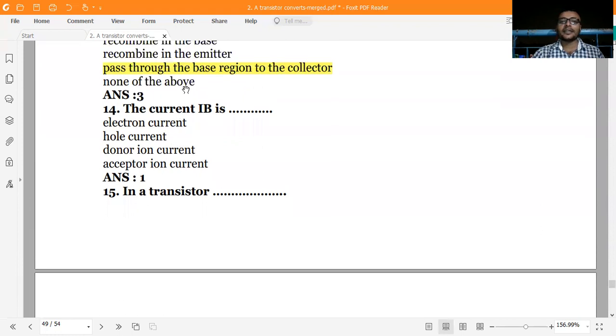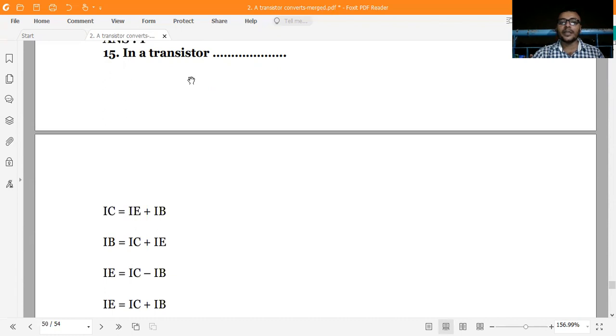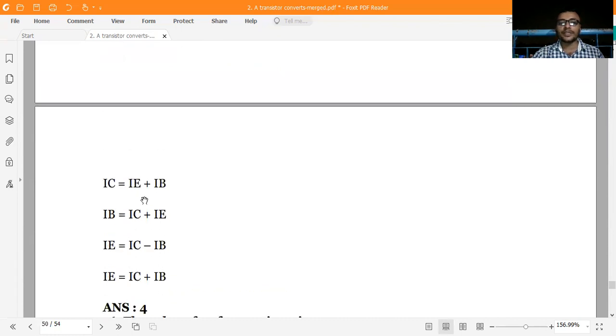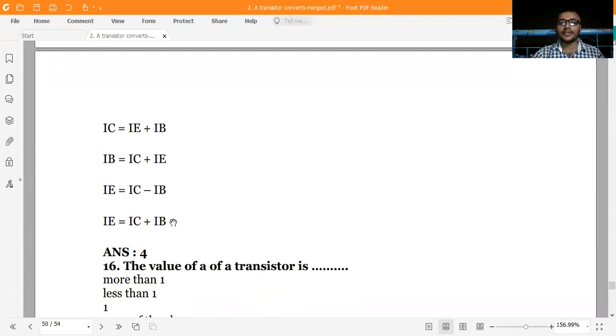The current IB is what? The IB is the electron current. This is the right option. In a transistor, now we see what the emitter current is. The emitter current is the combination of collector current plus base current. So our right option is option D.